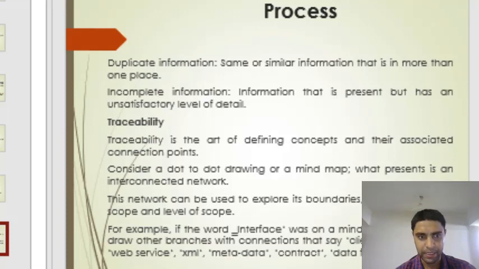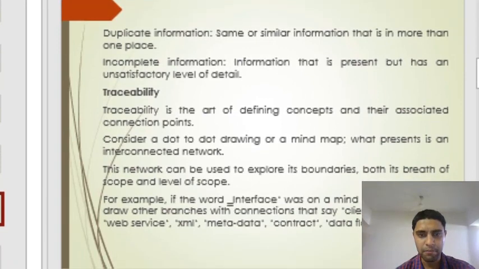Next is traceability. Traceability is the art of defining concepts and their associated connection points. Consider a dot to dot drawing or a mind map, which presents it as an interconnected network. So we have a graph with dot points, and that is an interconnected network. This network can be used to explore its boundary, both its breadth of scope and level of scope.